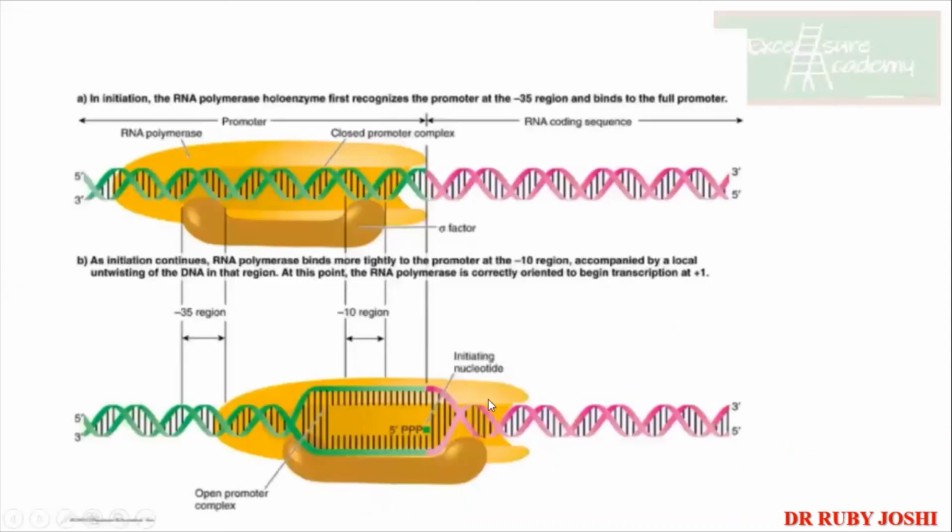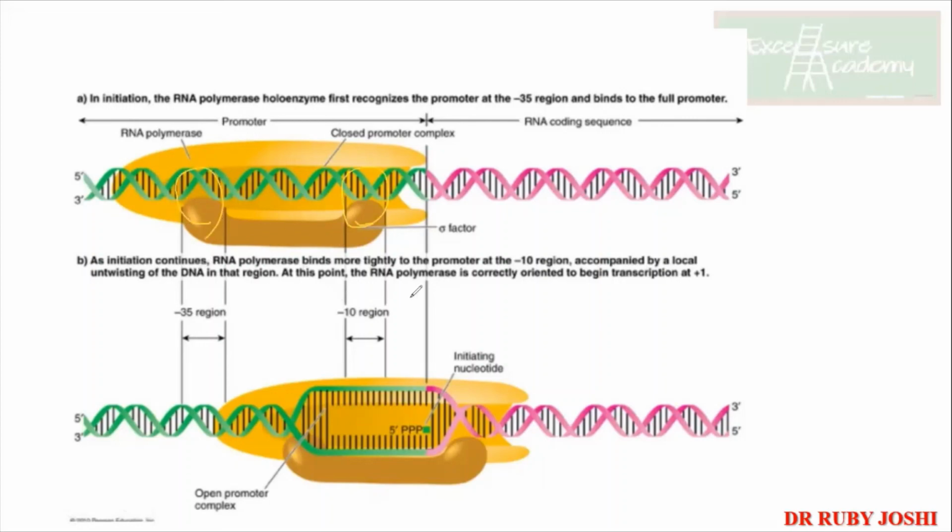Okay. So this is one figure. You can see over here the initiation. Initiation is the main hurdle. Otherwise, elongation is simple. Elongation is nothing, just keep on repeating the additions of the nucleotides, right? So in the case of initiation, you can see that the sigma factor is there. In the promoter region, it bound at -10 and -35. Okay. Now, let us say that these are -10 and -35, the promoter region is there.